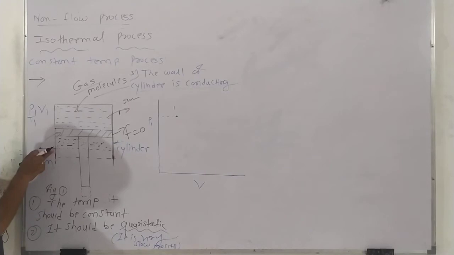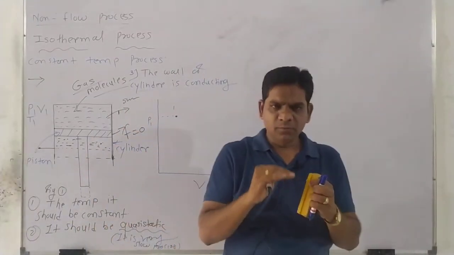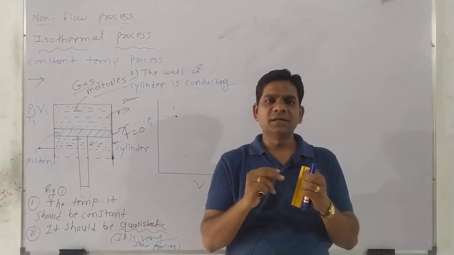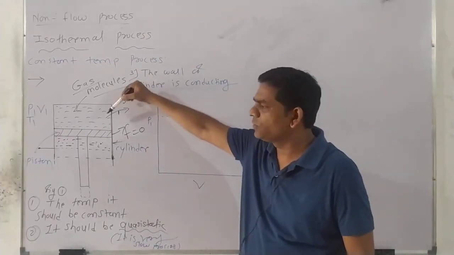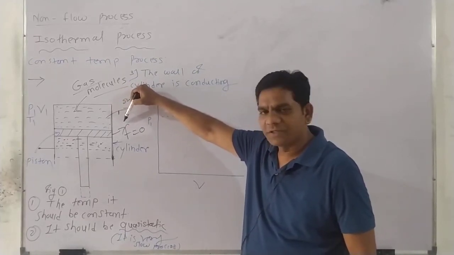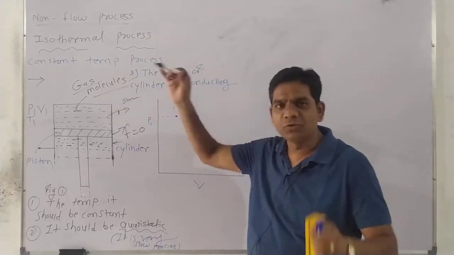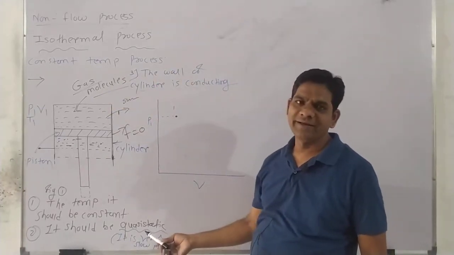As the piston has come here, we have to stop the movement, that is, the motion of the piston, and wait to exchange the heat from the system to the surroundings and maintain the temperature of the system and surroundings, it should be constant. How? By the quasi-static conditions.